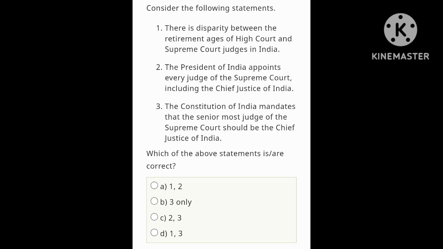Consider the following statement. There is disparity between the retirement age of High Court and Supreme Court judges in India. Yes, there is a disparity. High Court judges retire at the age of 62 and Supreme Court judges retire at the age of 65. So statement 1 is correct.